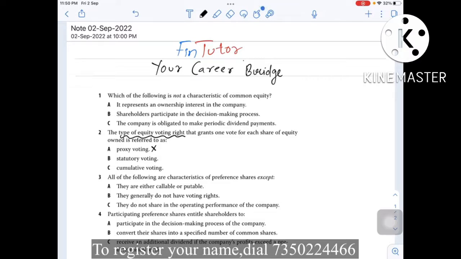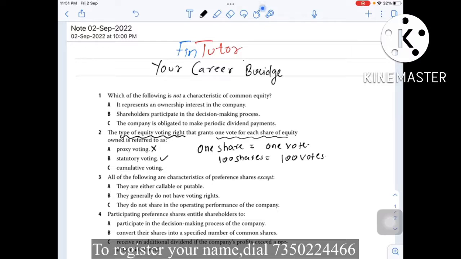Option B, statutory voting. Yes, this is the correct choice. In statutory voting, one share is equal to one vote. As a shareholder, let's say you have 100 shares with you. So you have a total of 100 votes with you. This is what we have to figure out here: the type of equity voting that grants one vote for each share of equity. So yes, option B, statutory voting, is the correct choice.